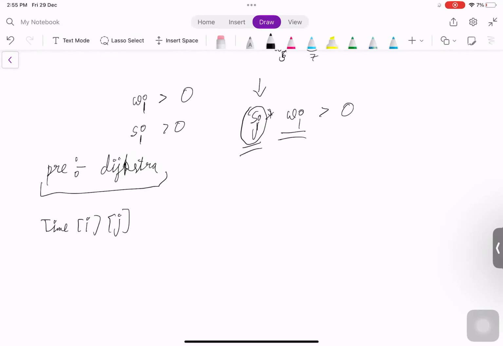So now let's define time of I of j as per our Dijkstra. So it is like from node 1, what is the minimum time we took? This stores the minimum time taken to travel from node 1 to node I, right?